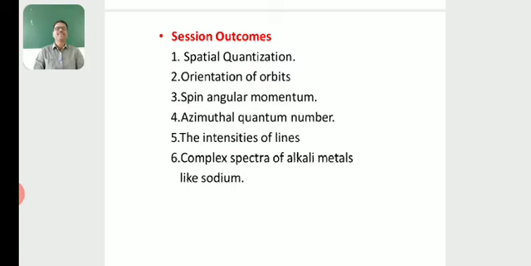Session outcomes: spatial quantization, orientation of orbits, spin angular momentum, azimuthal quantum number, the intensities of lines, complex spectra of alkali metals like sodium.